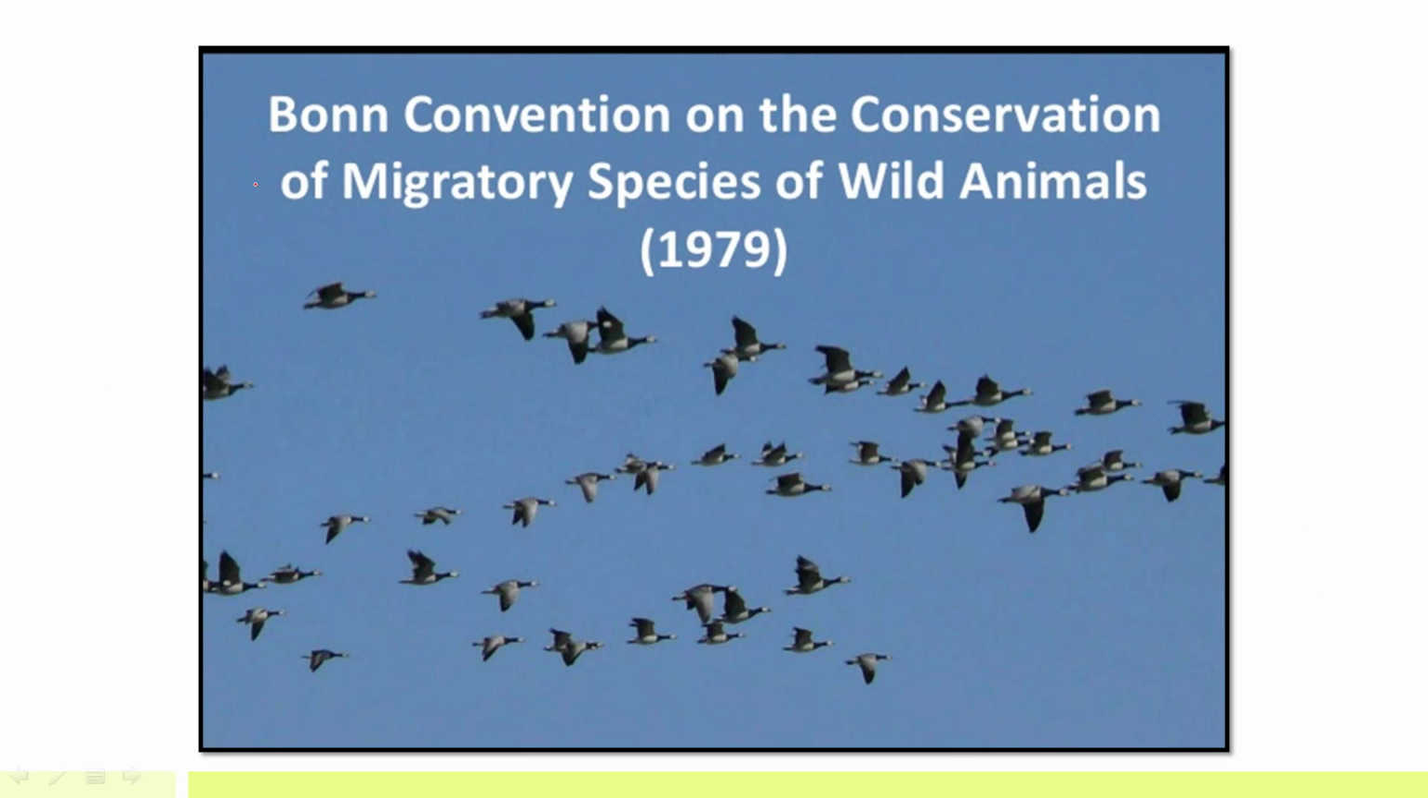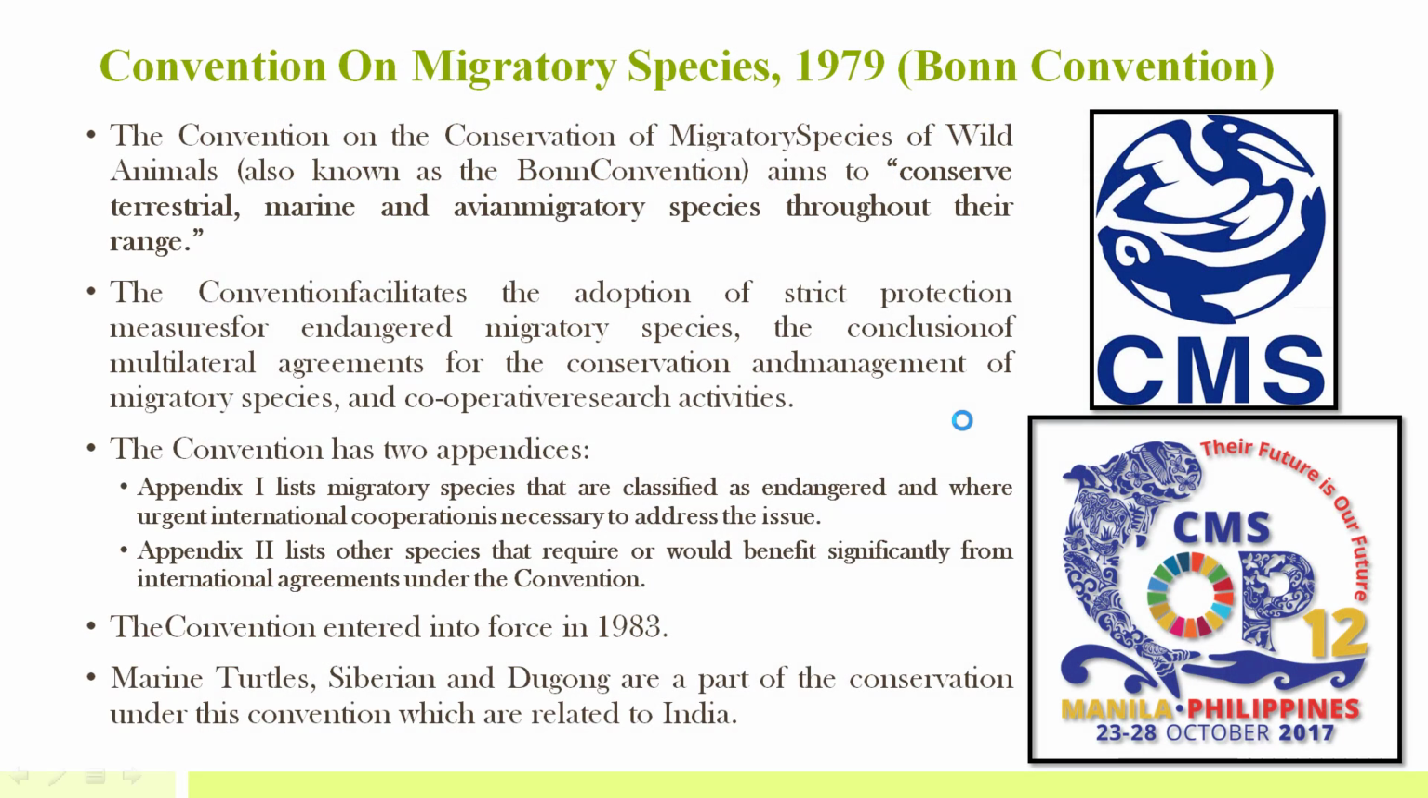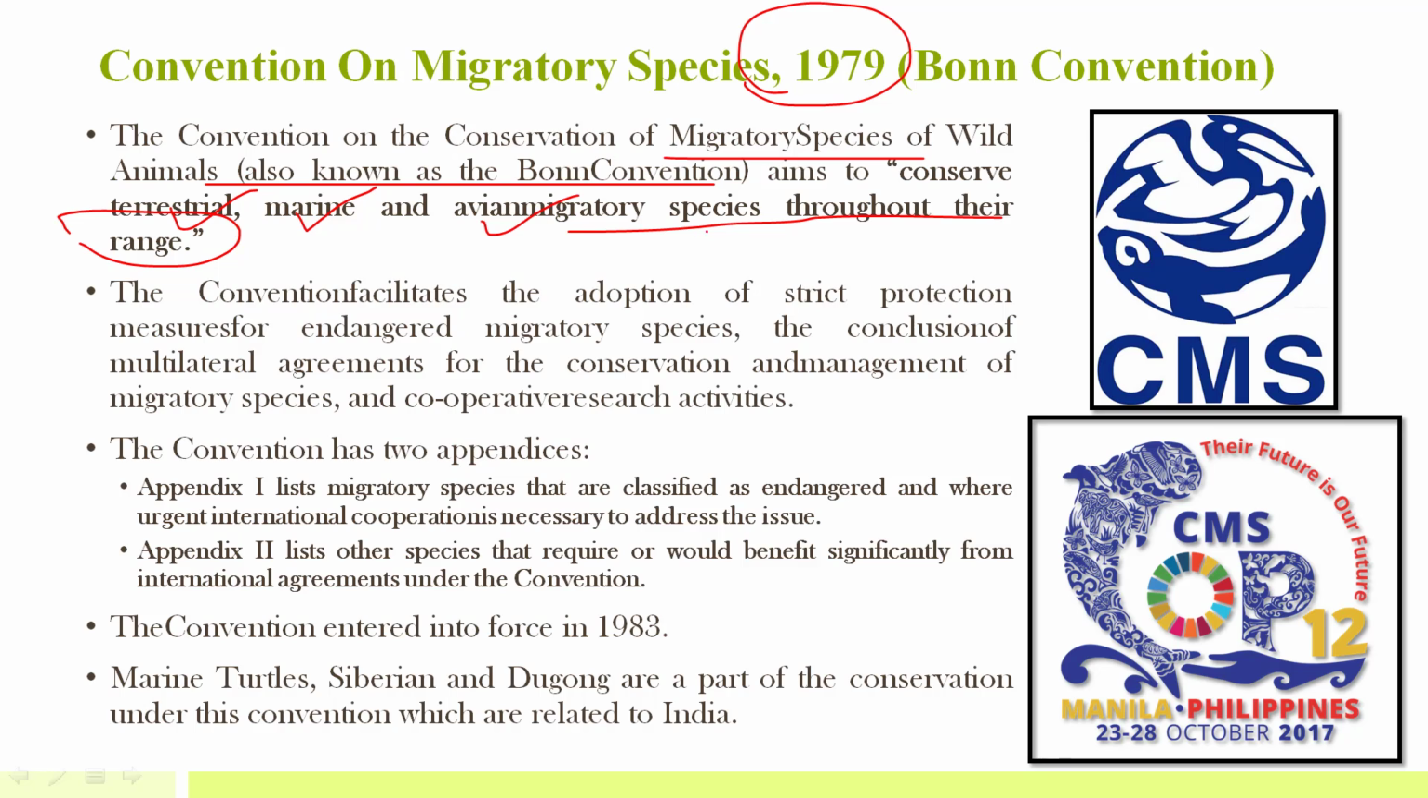Then there was another convention, that is the Convention on Migratory Species of Wild Animals. This convention was signed in Bonn, a place in Germany, so it is also known as the Bonn Convention. This was signed in 1979. The main aim of this convention is to conserve terrestrial, marine and avian migratory species throughout their range. So it covers all types of migratory species: terrestrial, marine and avian.